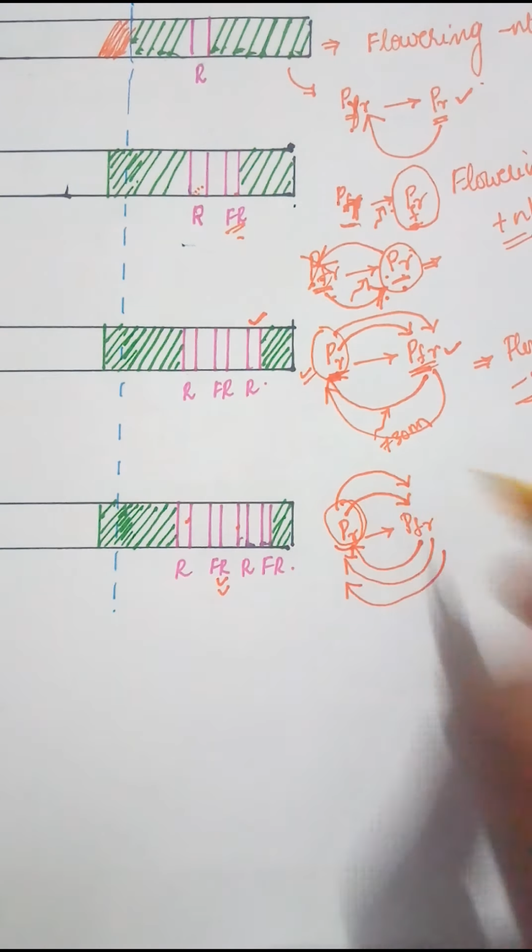So in the first case, there is no flowering. In the second case, there is flowering. Third case, again there is no flowering. Fourth case, again there is flowering. So what is the hint that we should take from here? The hint we should take from here is the last exposure is the critical exposure. See here, the last exposure was far red light. When the last exposure is far red light, PFR will get converted into PR, correct? So when PFR is getting converted into PR, it flowers.